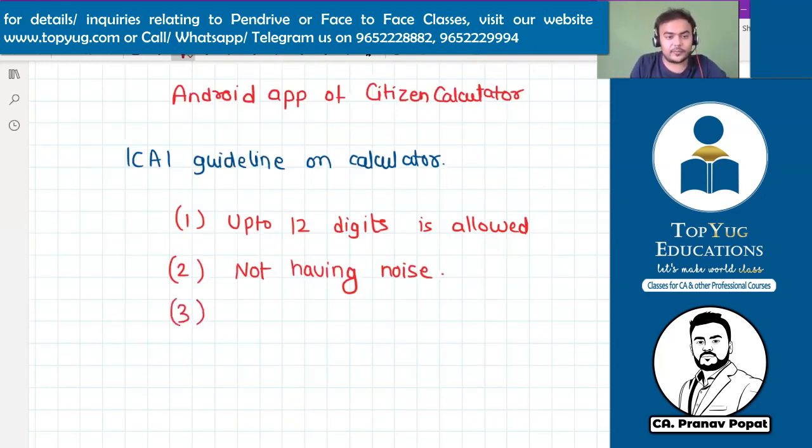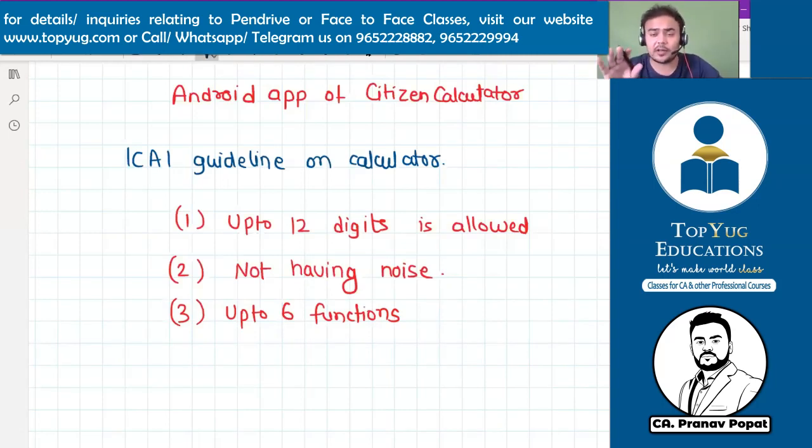Third point, up to 6 functions. Function means this M plus, M minus, all these things. So up to 6 functions are allowed. Be aware, don't take a calci which has tax plus, tax minus, because those are not allowed functions. Sometimes the invigilator may not observe these things very deeply, but why should we take the risk? Do not take tax plus, tax minus.